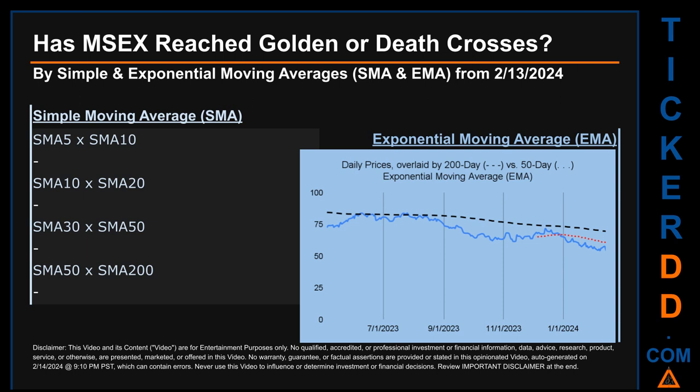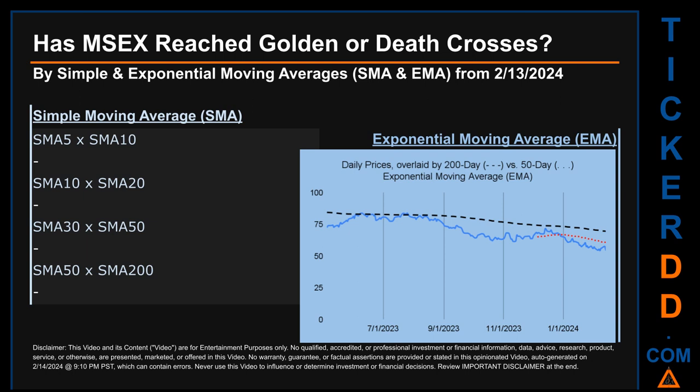Has MSEX price reached golden or death crosses? Golden cross and death cross are basic signals that compare average prices across two specified trade day ranges, a short-term versus a long-term range. For example, 5-day versus 10 trade days.